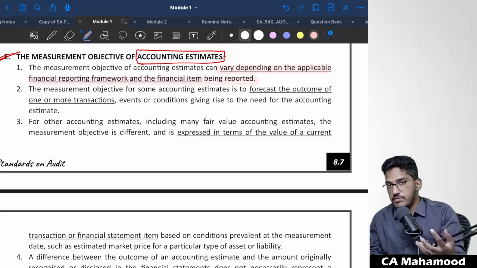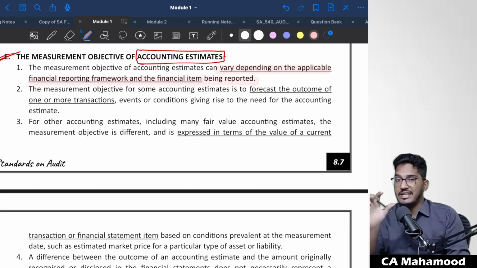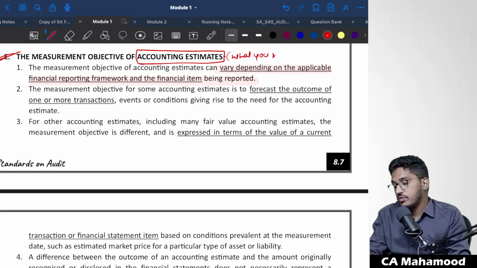See, what is the meaning of, first of all, measurement objective? What is the objective of you to calculate this provision? Why are you calculating this accounting estimate? What is your objective for measurement? What exactly do you want to calculate through this accounting estimate? That is what we call measurement objective. So write it here: what you want to measure through that accounting estimate.